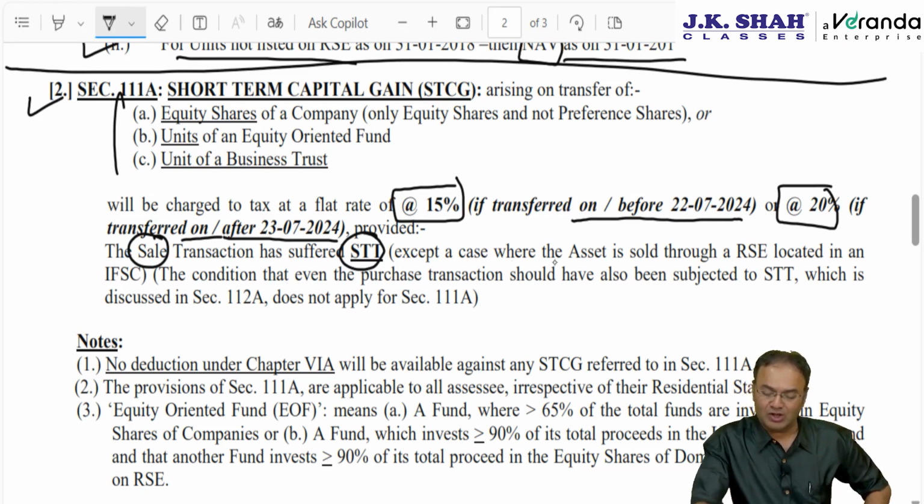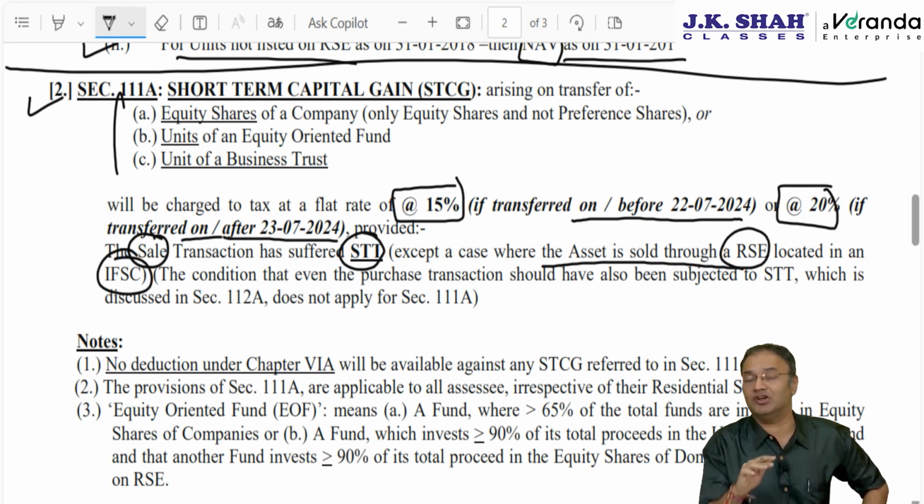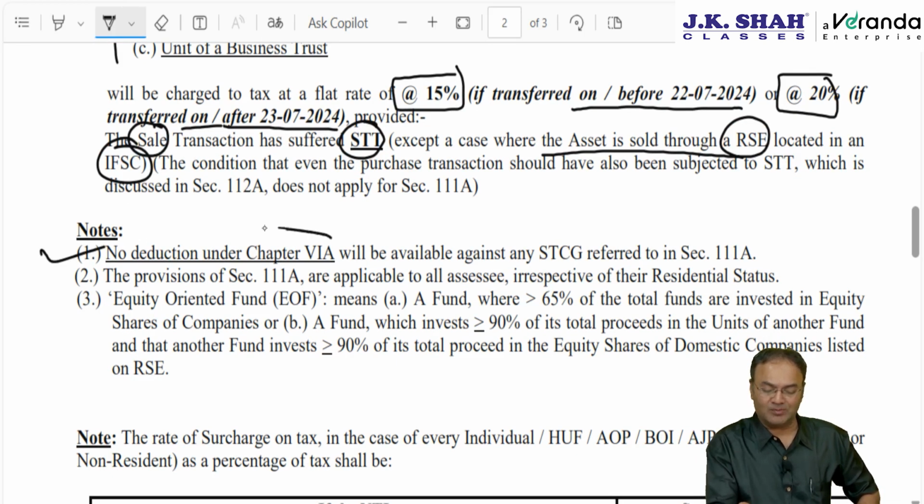Except in a case where the asset is sold through a recognized stock exchange located in IFSC. If it is located in IFSC and the entire sale consideration is in foreign currency, then even without STT, the benefit of 111A will be given. Then no deduction under Chapter 6A.